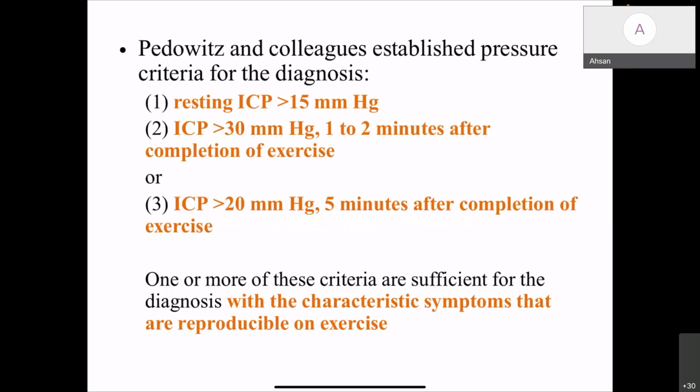There are criteria for diagnosis: a resting ICP of more than 15 millimeters of mercury, or ICP of more than 30 millimeters of mercury within 1 to 2 minutes after the completion of exercise, or ICP of more than 20 millimeters of mercury 5 minutes after the completion of exercise. One or more of these criteria is sufficient for diagnosis, together with characteristic symptoms that are reproducible on exercise.